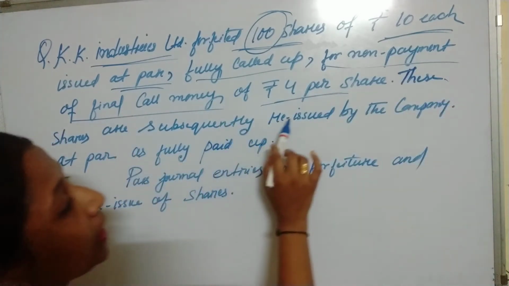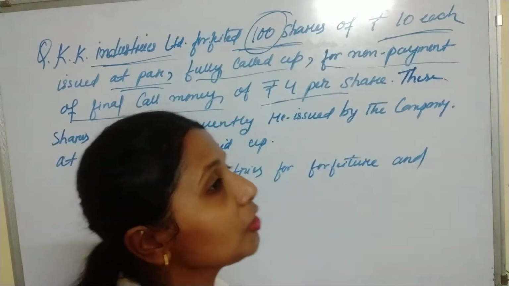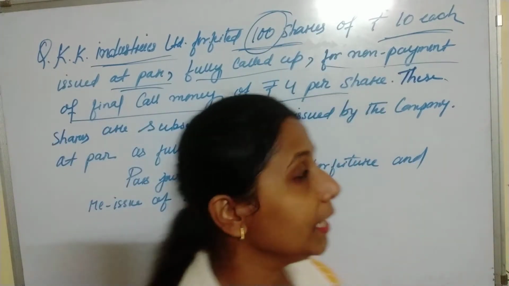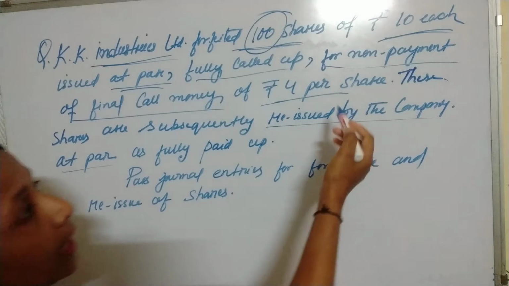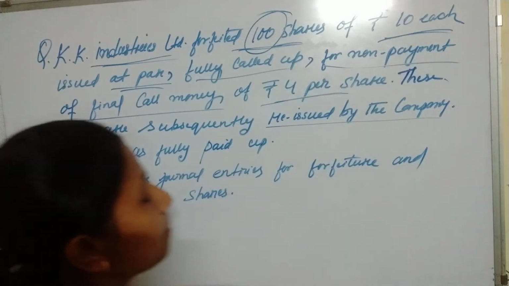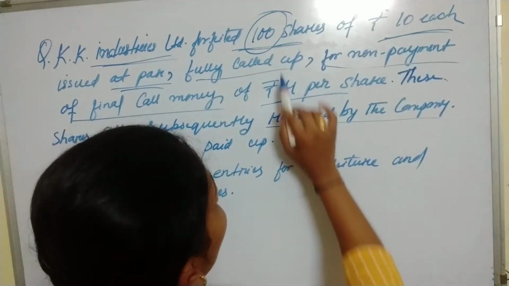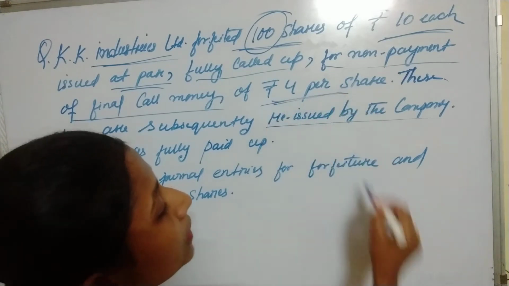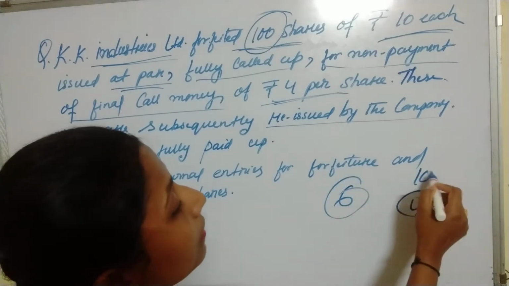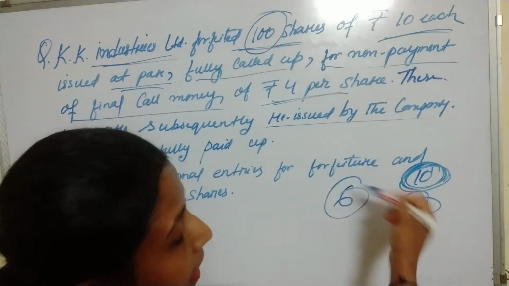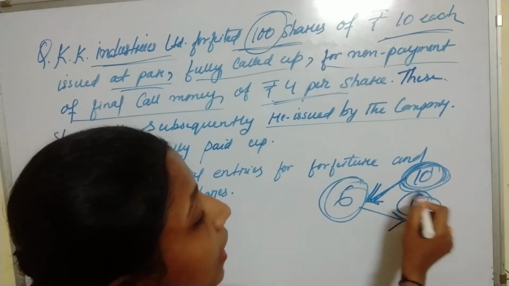These shares are subsequently reissued by the company at par as fully paid up. Now these 100 forfeited shares are again reissued by the company, and this time the company has reissued these shares at par, as fully paid up. Now see one thing: the shareholder has not paid rupees 4. So what is the amount that the shareholder has paid? Rupees 6 on 10. The total value of the shares is 10. So the shareholder has paid rupees 6 and has not paid rupees 4.